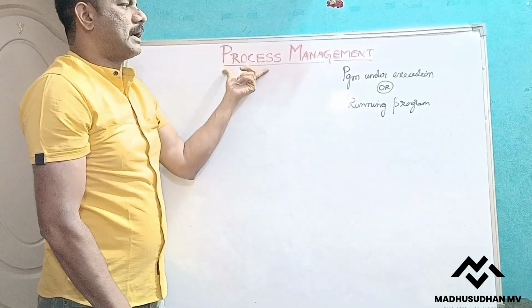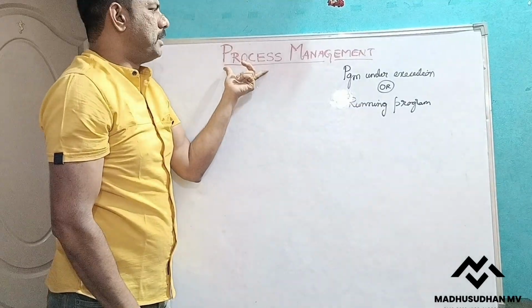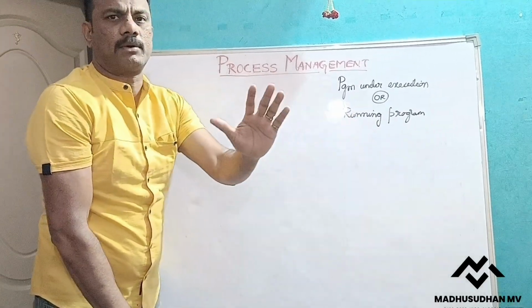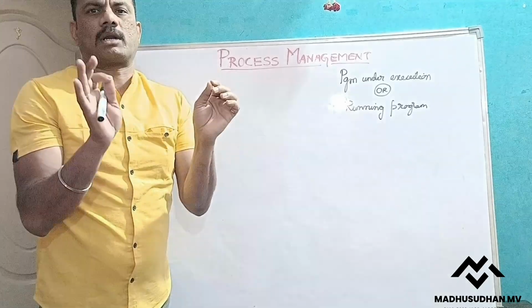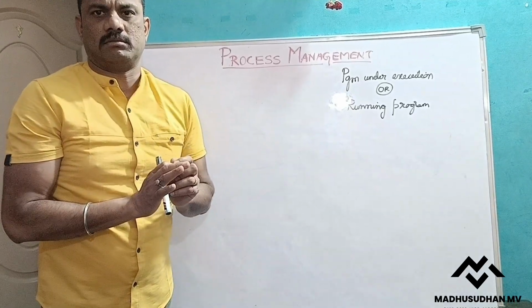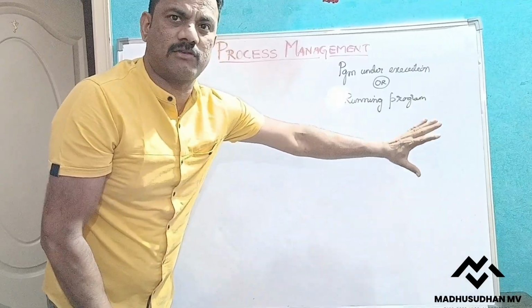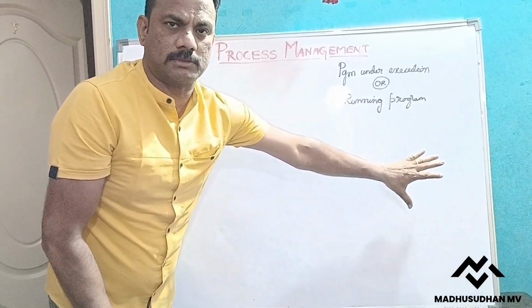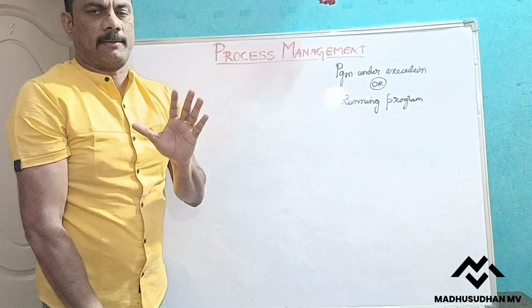So in simple words, a process is nothing but a program under execution, a running program. From now onwards, process means a running program. The remaining ones are still in the secondary memory, just files or programs.